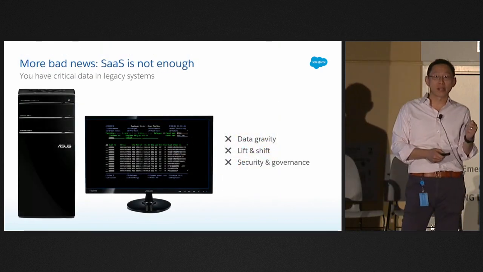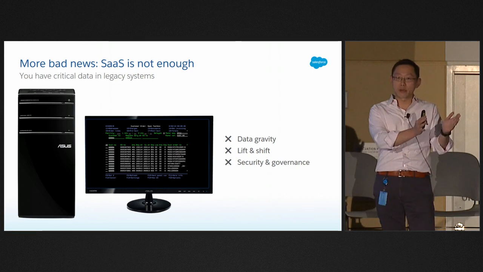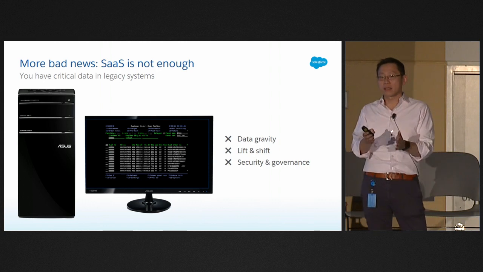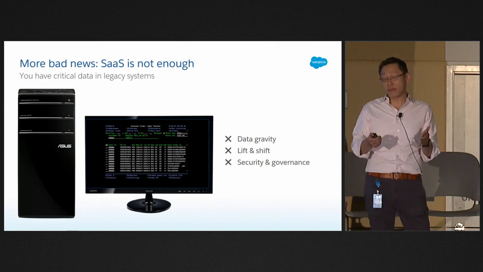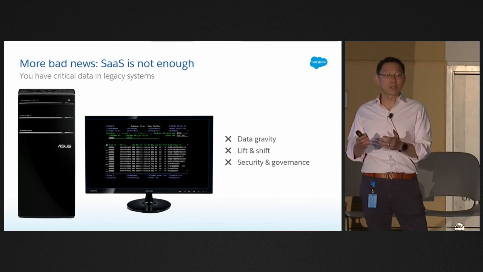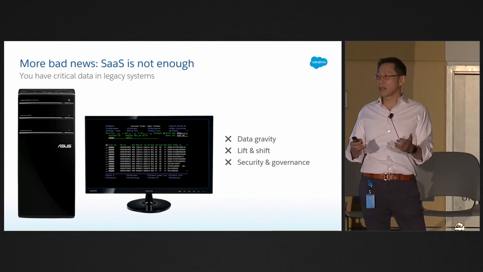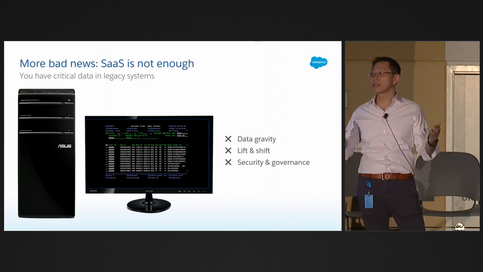And there's also a second piece of bad news, which is that SaaS by itself is not enough, right? A lot of this is because to power these SaaS applications, a lot of the data you need is still in what we call legacy systems. And they're legacy because the data in there is not that easy to get access to. It's very hard to move. A lot of times it's because there's just too much data to move. Other times it's because the format is really obscure and people are afraid to touch it. And sometimes if you're very unlucky, you are in an industry that basically doesn't allow you to put the data anywhere else. You just have to lock it down somehow.